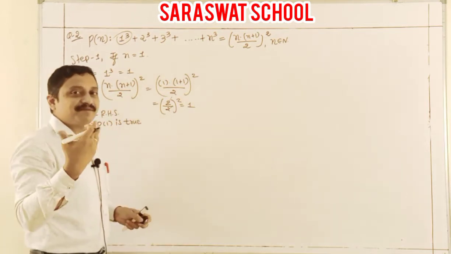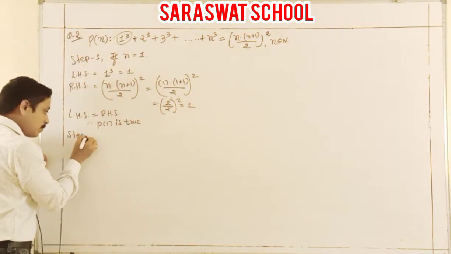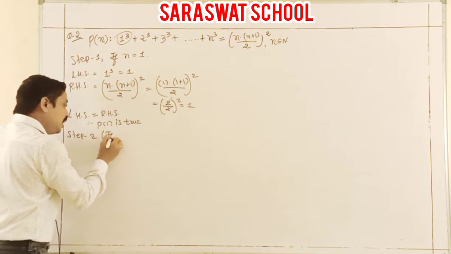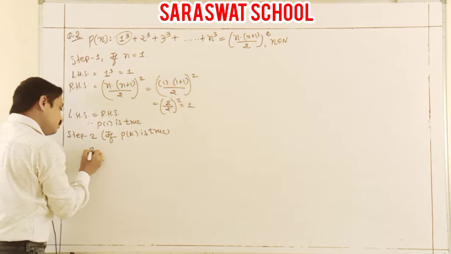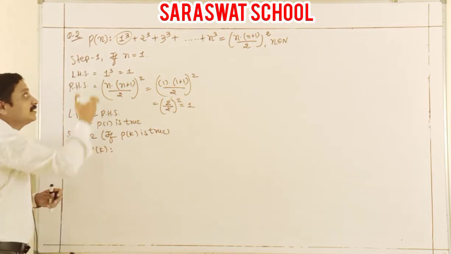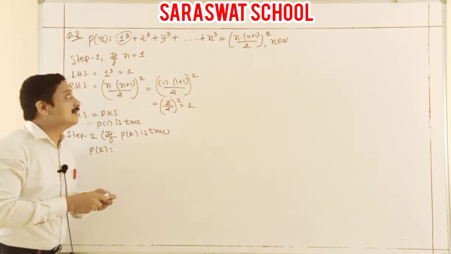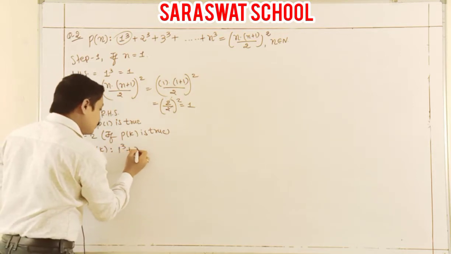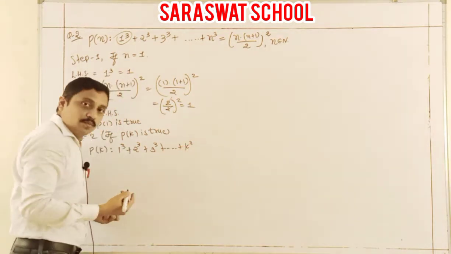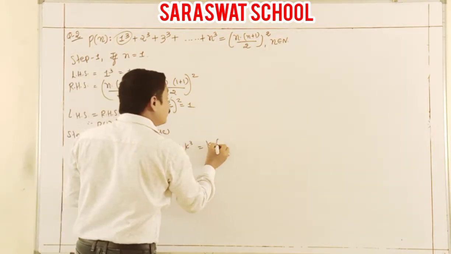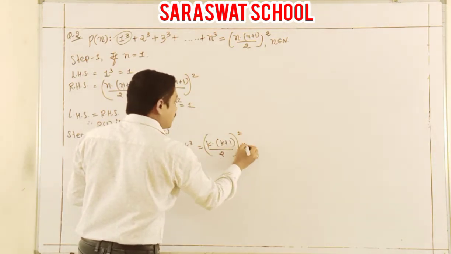First step over. Now, step 2. What is step 2? If pk is true. So what is the pk? Very easy. In this whole line, for n we write k. So 1 cube plus 2 cube plus 3 cube up to k cube is equal to k into k plus 1 by 2 the whole square, where k belongs to n.